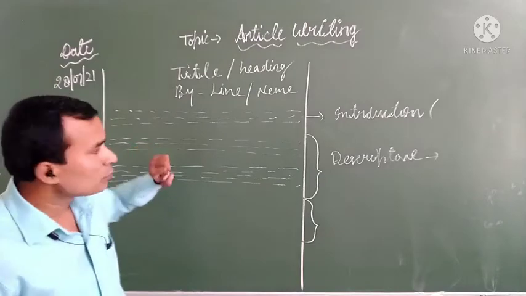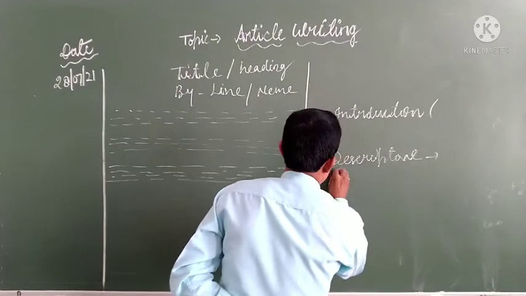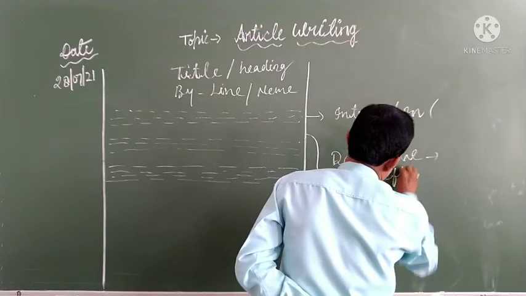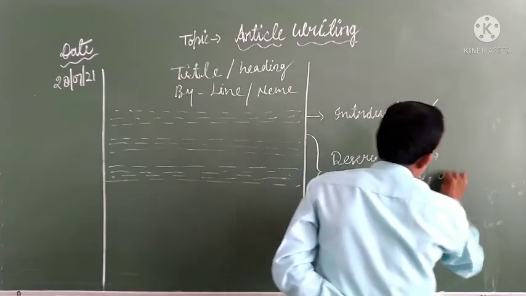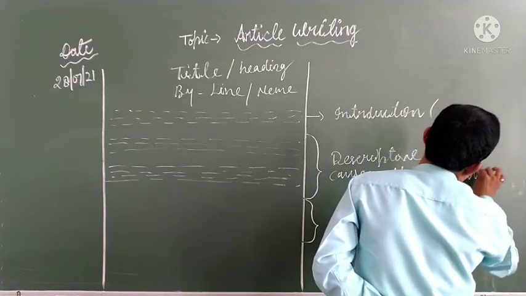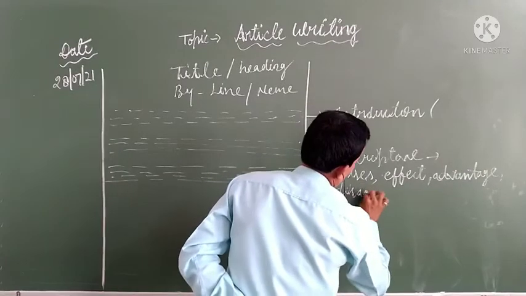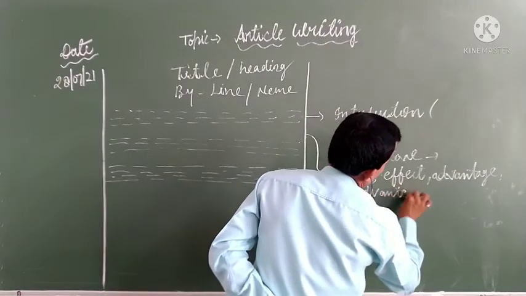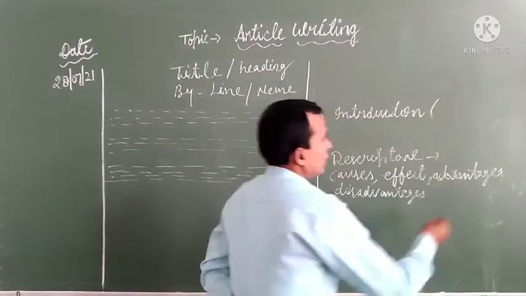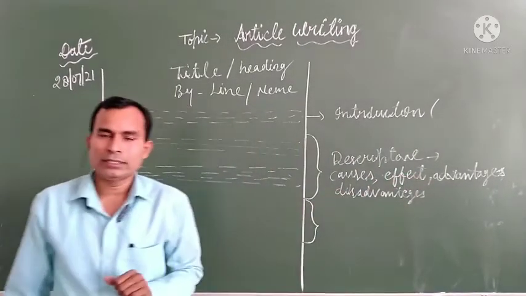Just write causes, effects, advantages and disadvantages. So focus on these four points.